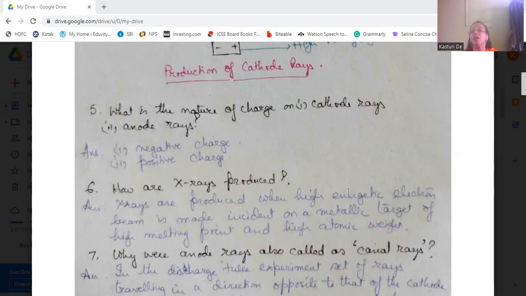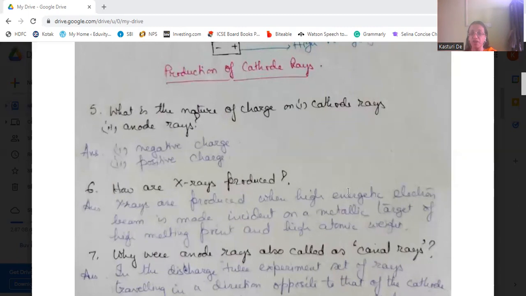Let us take a metallic target, which has a very high melting point and high atomic weight. That type of metal should be taken, and on it the high energetic electron beam is incident. Let the high energetic electron beam fall on this metal target. That will produce the X-rays.